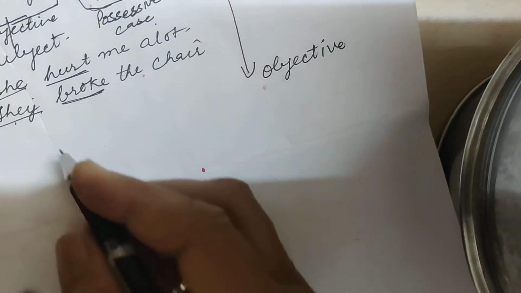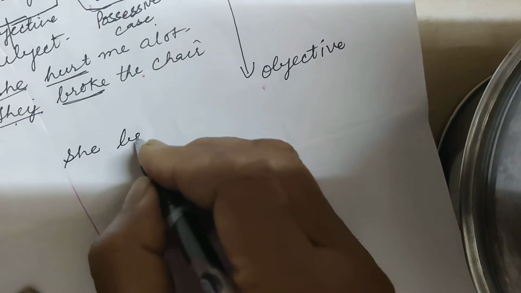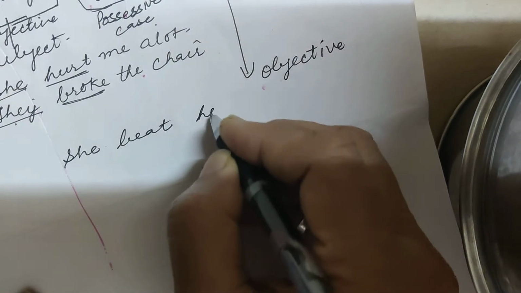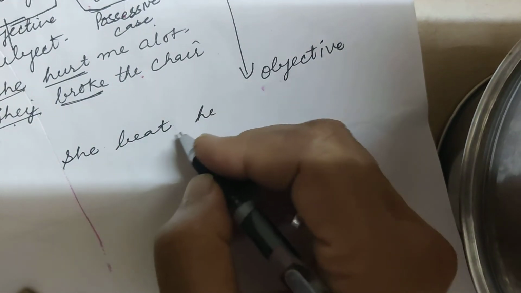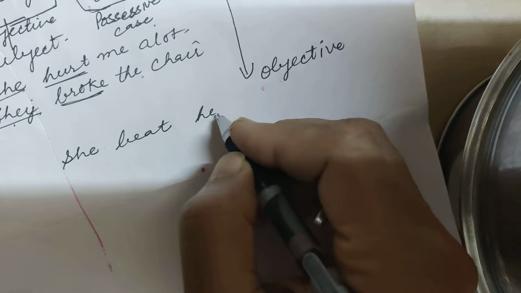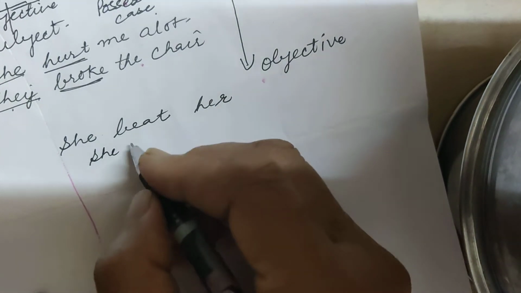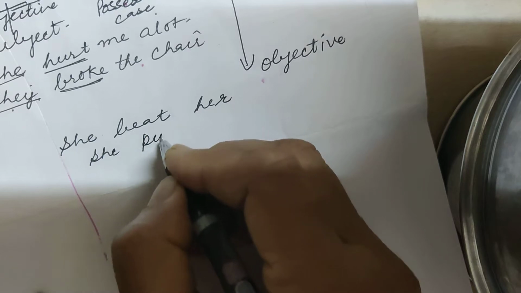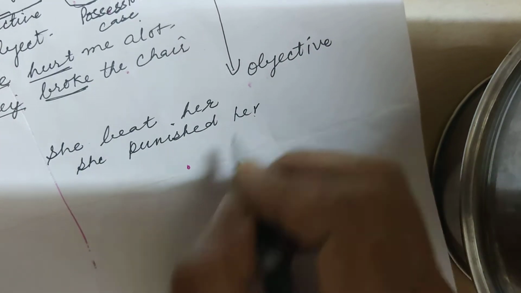Suppose we take the example, she punished her. She punished her.